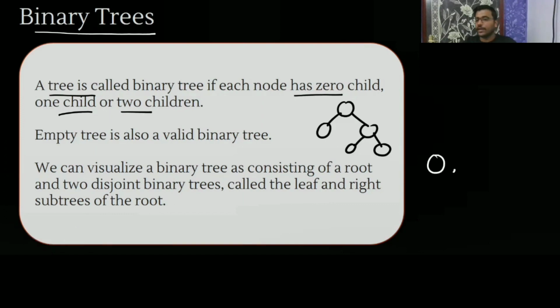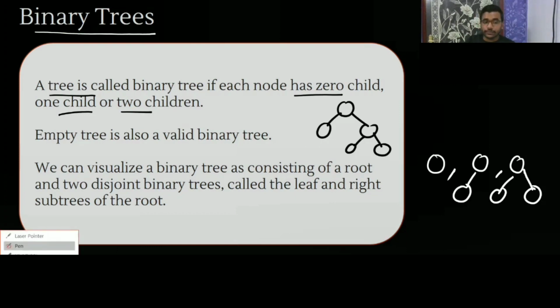So this is one binary tree, and this is also a binary tree, which has two children, one child, and zero children. An empty tree is also a valid binary tree. It is very important because some students get confused. Empty tree means no node is there, and it is also a valid binary tree.